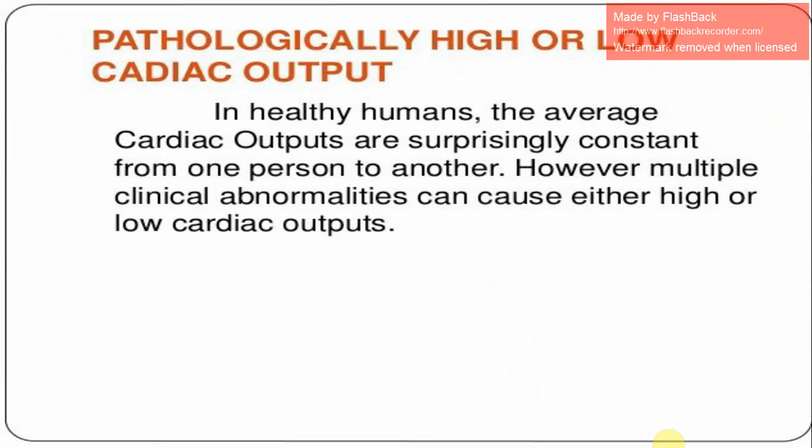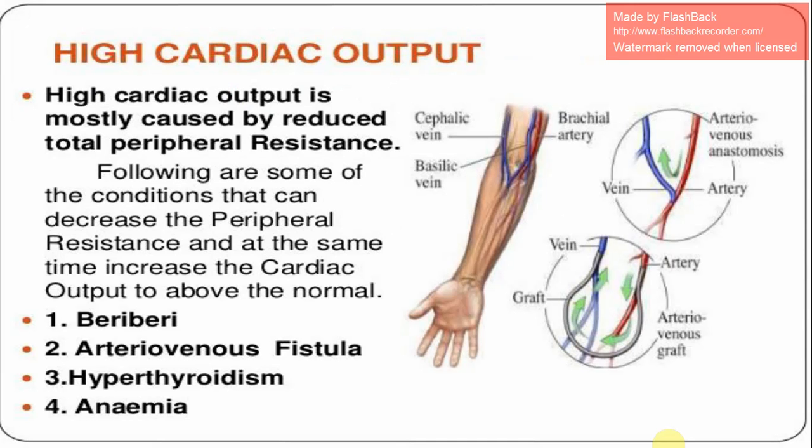Pathologically high or low cardiac output. In healthy humans, the average cardiac outputs are surprisingly constant from one person to another. However, multiple clinical abnormalities can cause either high or low cardiac outputs. High cardiac output is mostly caused by reduced total peripheral resistance. Following are some of the conditions that can decrease the peripheral resistance and at the same time increase the cardiac output to above normal: beriberi, arteriovenous fistula, hyperthyroidism, and anemia. In the pictures we can see the arteriovenous fistula.